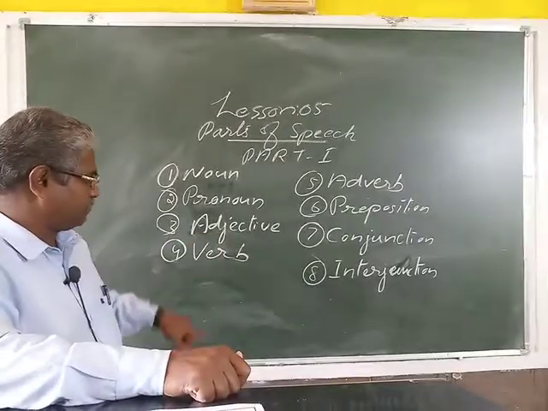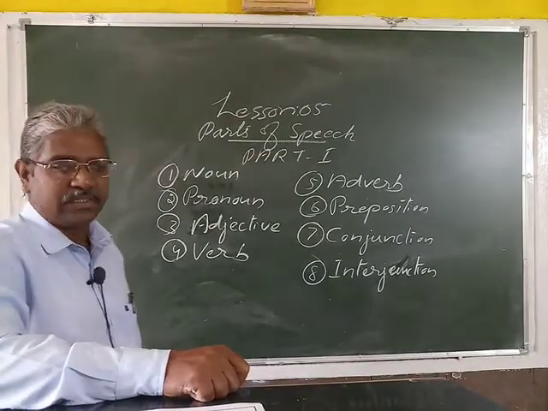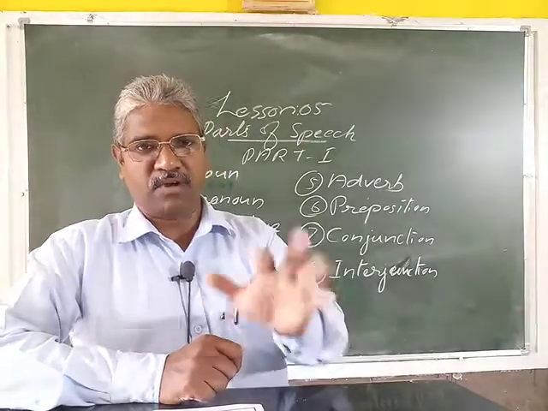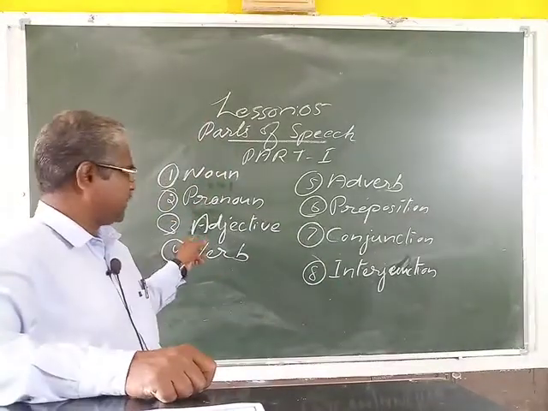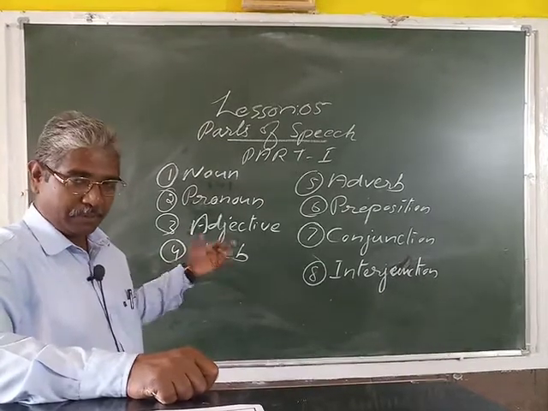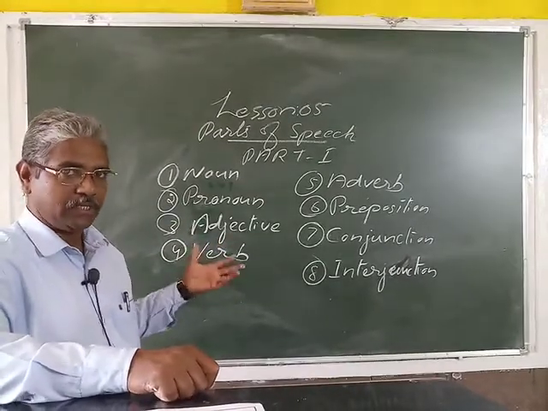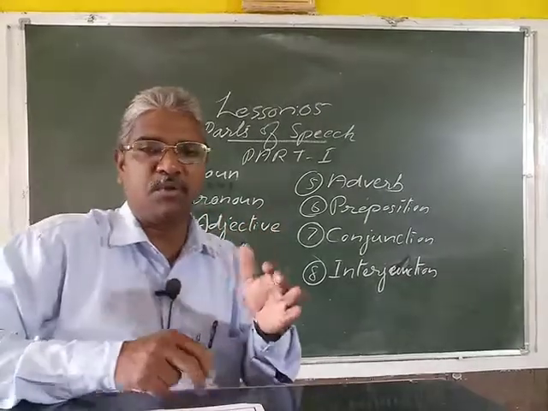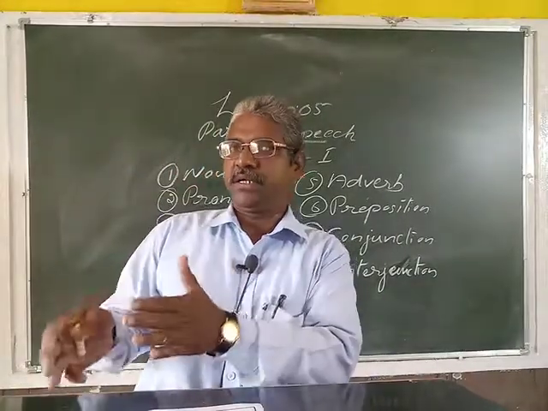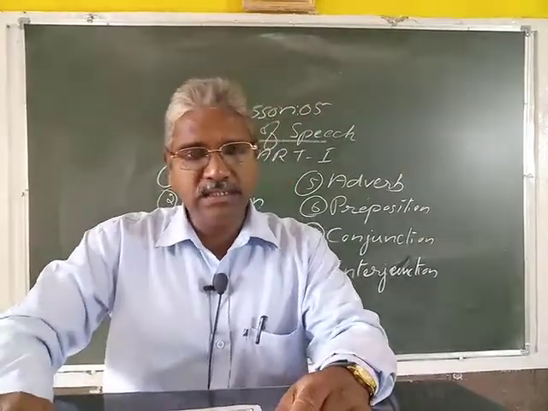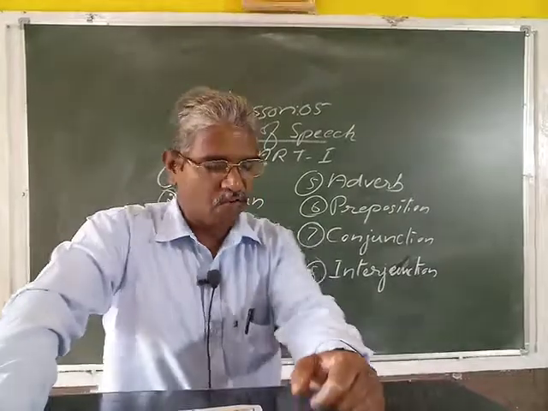Then adjective. Adjective says something describing the words. For example, he is a good boy. Good is an adjective. The beautiful picture, beautiful is an adjective. So it describes something about the word. It gives some more meaning about the word. Picture, and beautiful picture. Beautiful is the adjective in the sentence.